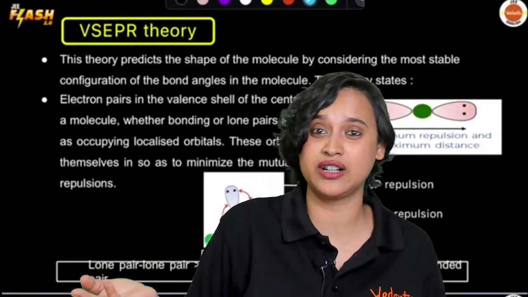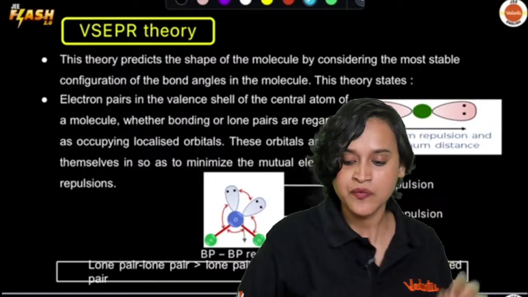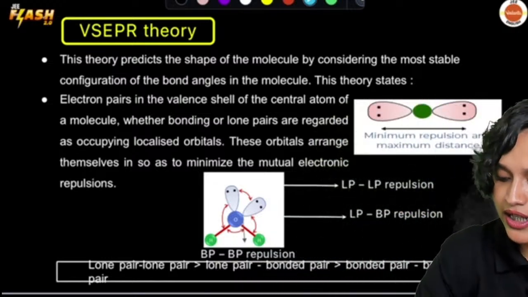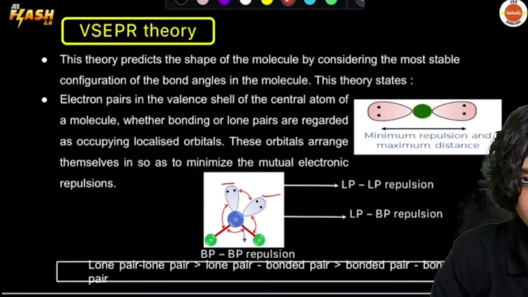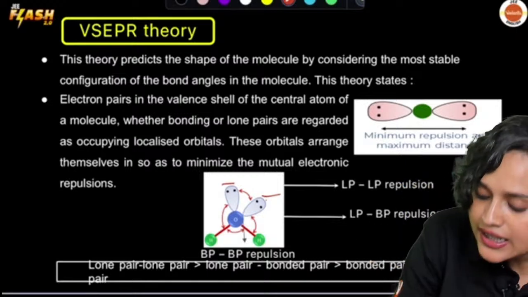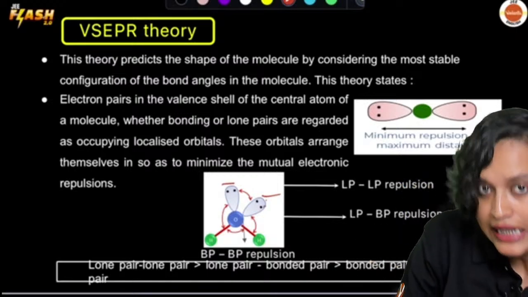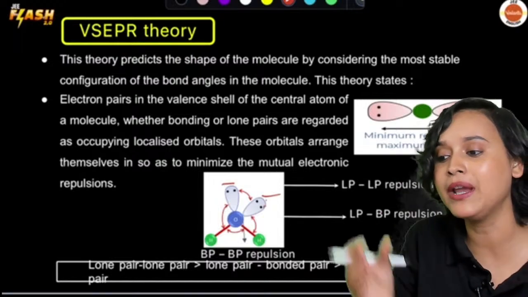I am bonded already. I don't want to repel so much. So they're fine. So you understand what is happening here. Have a look, everybody. This lone pair and lone pair, they are going to repel each other a little more. This lone pair and bond pair, this repulsion will be a little less, and the bond pair and the bond pair will repel even less.